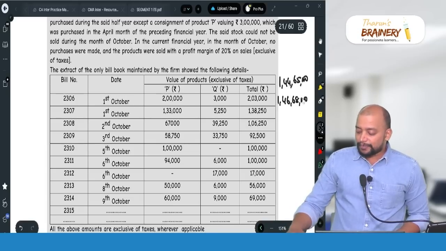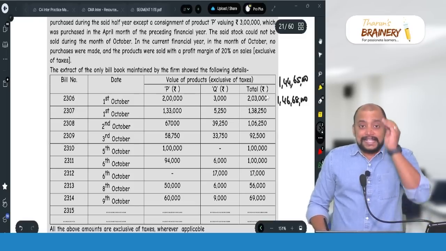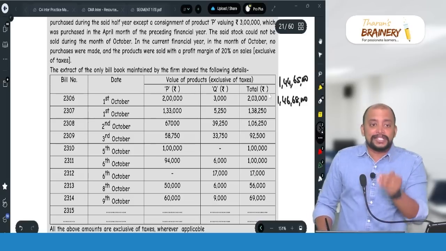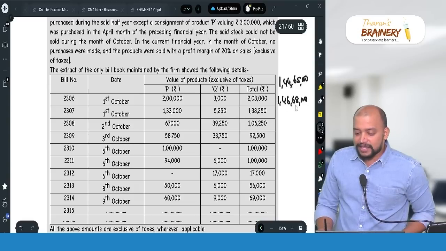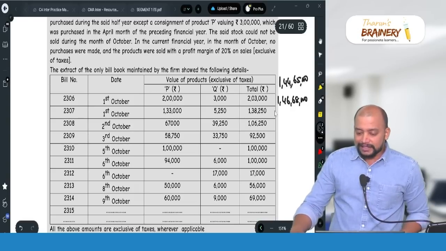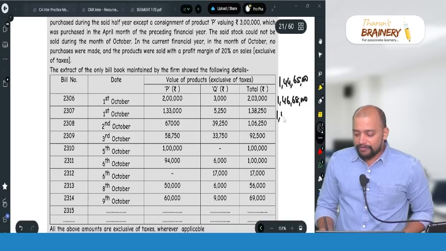And again plus. So why we need to add this? Because we need exactly on which date we are crossing 1 crore 50 lakhs. So 1 crore 46 lakh 68,000 plus 1 lakh 38,250. So still 1 crore 48 lakh 6,250.